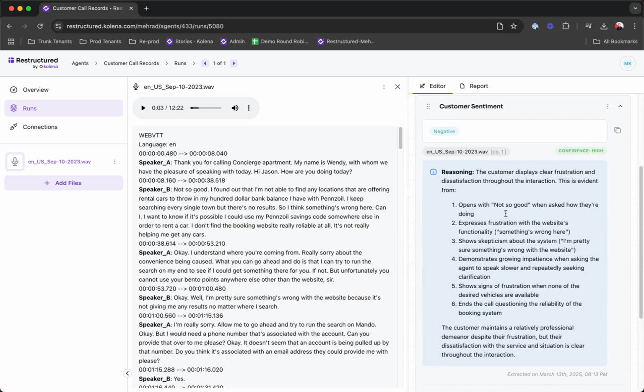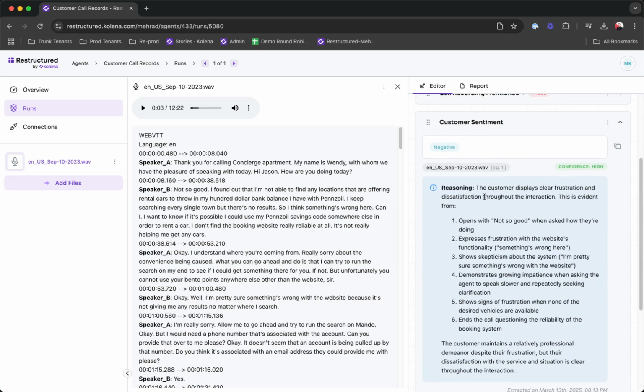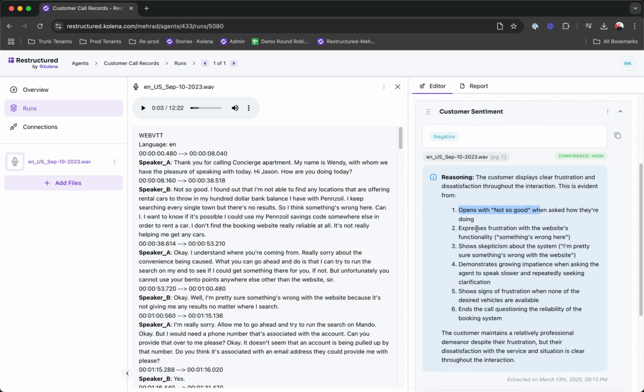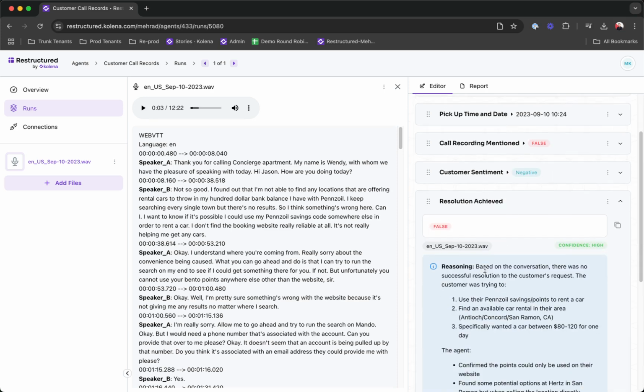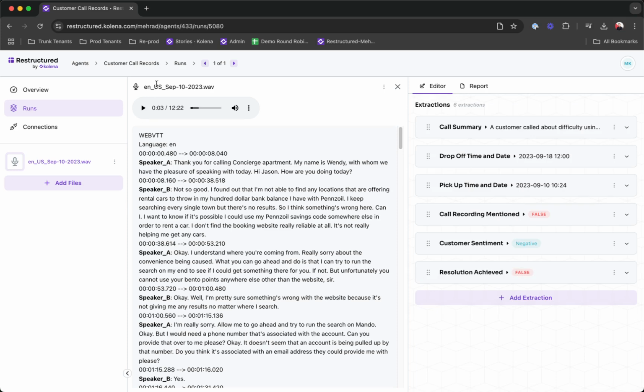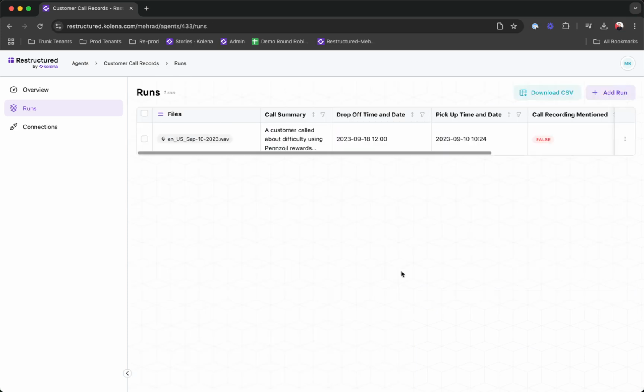And also here for customer sentiment, we see that the customer sentiment is negative, and the reasoning is that it opens with not so good, expresses frustrations, shows skepticism about the system, growing impatient, signs of frustration. So a very detailed understanding of what happened during that call and that the customer was frustrated. And also we can see that, as the summary indicated, there was no resolution. So this is an example of a single call.